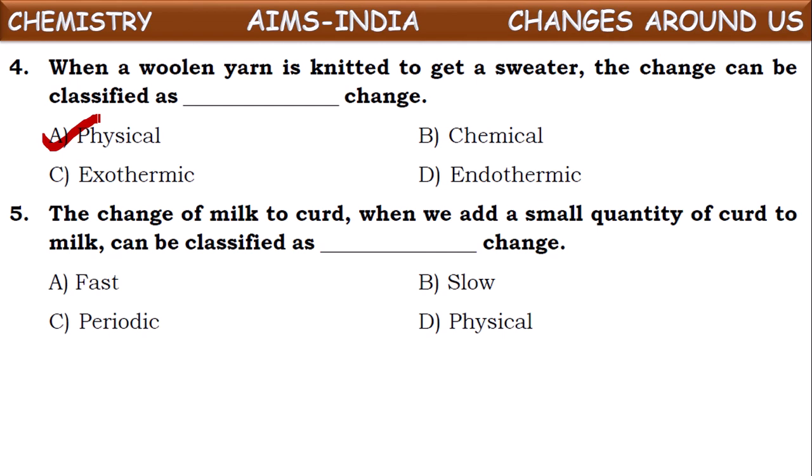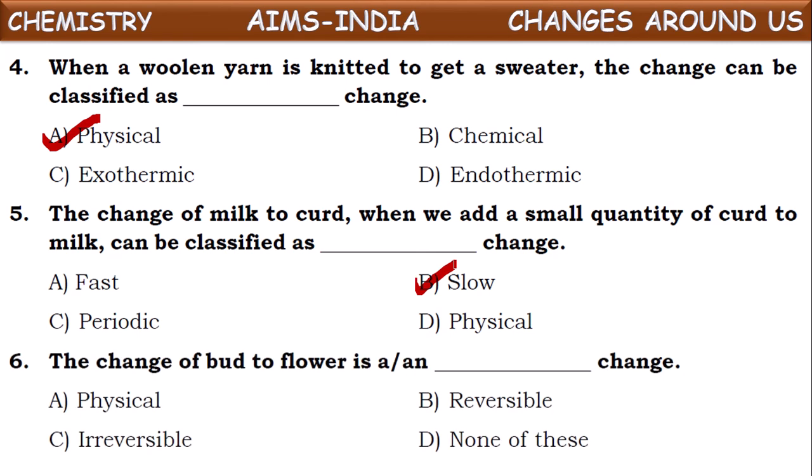It is a slow process. The making of curd from milk takes a few hours. That's why we can say it is a slow change.